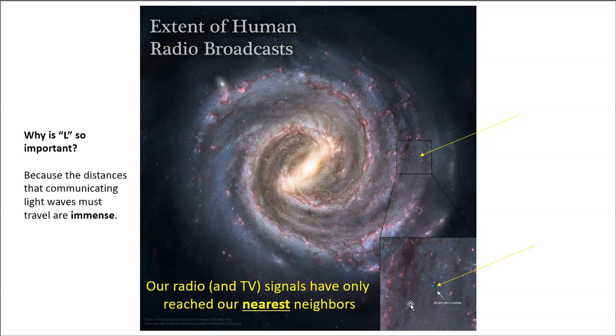And so this is one of the sobering things. The extent of our Milky Way galaxy, it's immense. It would take about 100,000 years for light to travel across the diameter of the galaxy. So this means that even if a civilization has communicating technology, they're going to have to be around for a long, long time for their messages to get very far into the galaxy, and then let alone to receive a signal from some other intelligent civilization.